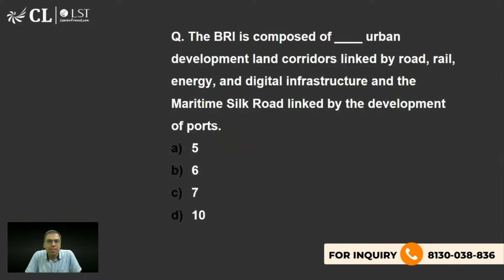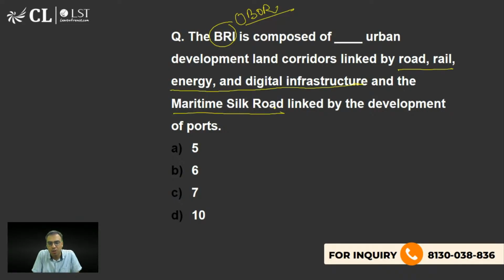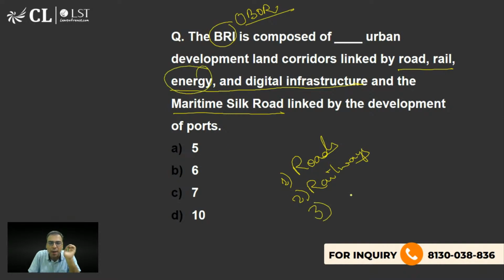Let's move on to the next one. The BRI, or what we call OBOR, One Belt, One Road Initiative, or Belt and Road Initiative, is composed of urban development land corridors linked by road, railway, energy, and digital infrastructure, and Maritime Silk Road. The idea behind Belt and Road Initiative is to connect China with the rest of the world through roads, railways, energy through pipelines, and digital infrastructure, digitally connecting with the rest of the world.